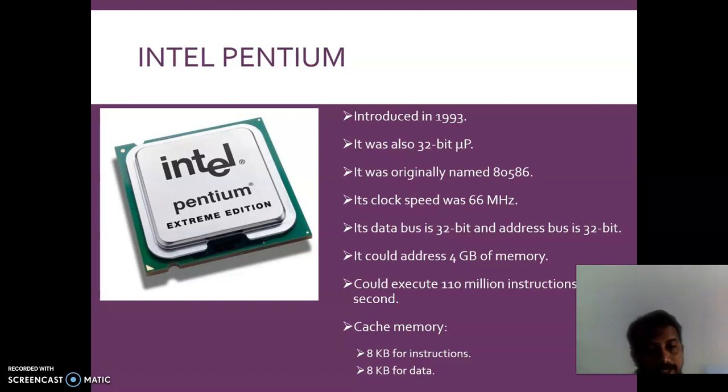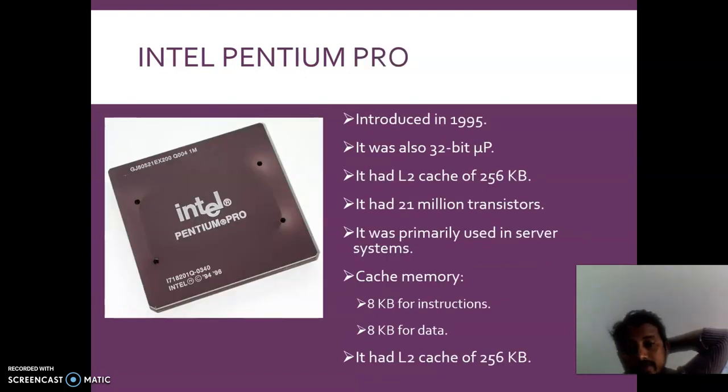And cache memory, you can see previously it was only 8 kilobytes. Now it has 8 kilobytes of cache memory for instructions and 8 kilobytes for data, separate. The number of instructions per second was increased drastically. You can see 110 million instructions were executed. And it was able to access 4 GB of memory.